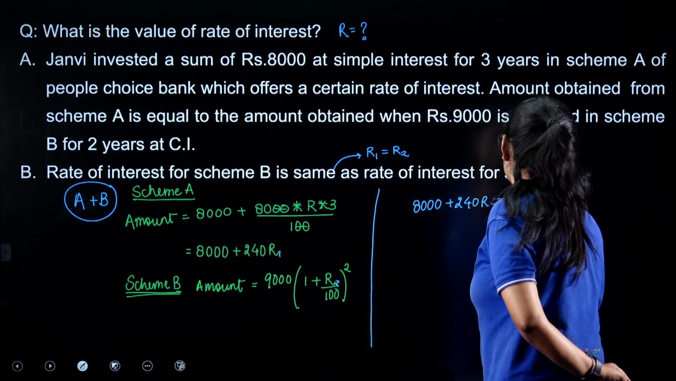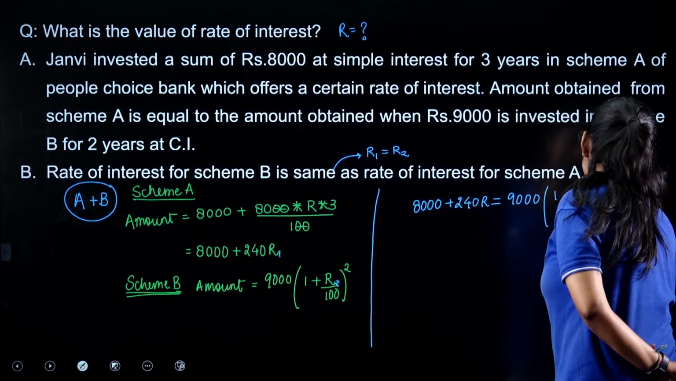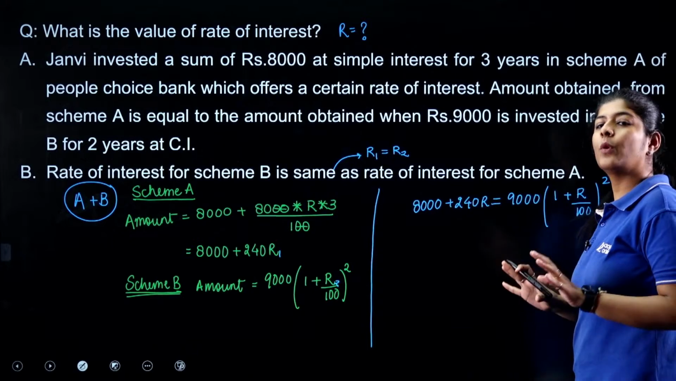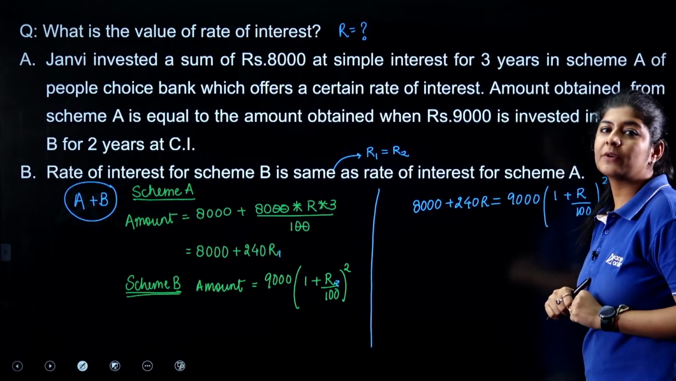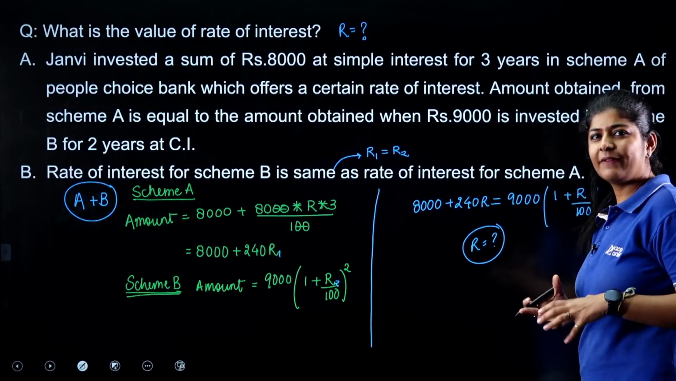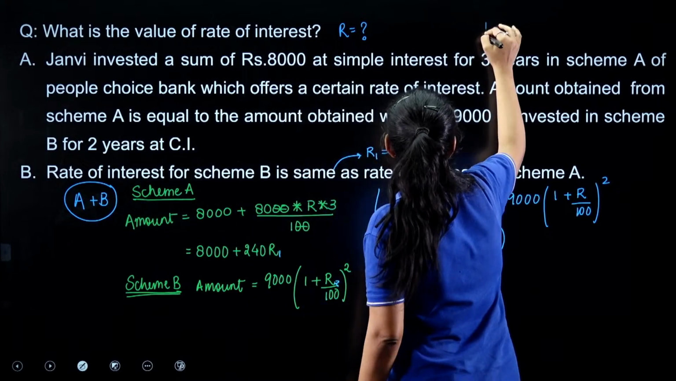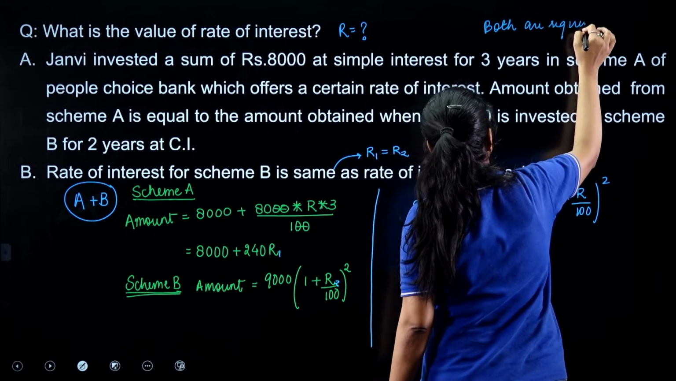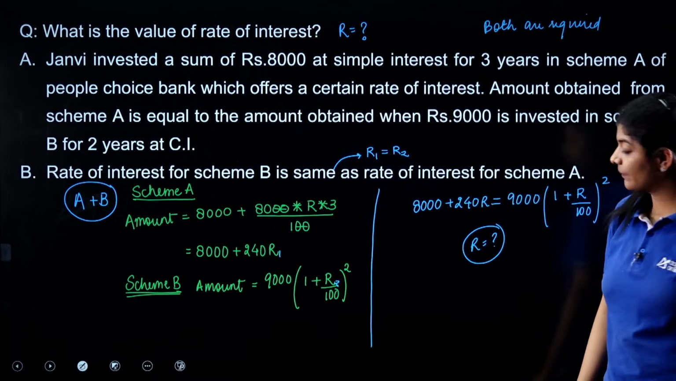This thing is nothing but equal to 9,000 times (1 plus R by 100) to the power 2. Now I only need to find the value of the rate of interest. If I solve this, I can easily get the value of R, and that's what the question is asking. So are we able to get the values? Yes, but only after merging both of them together. So we can say that both statements are required. Very good. Next one.